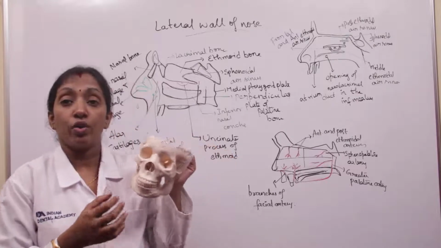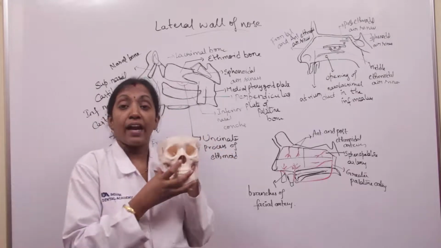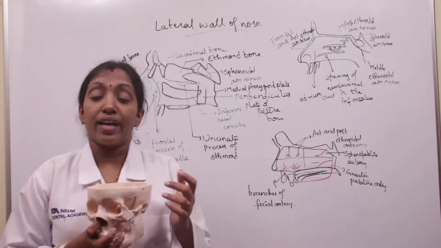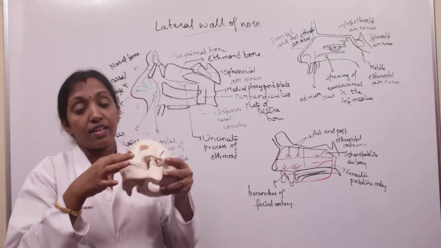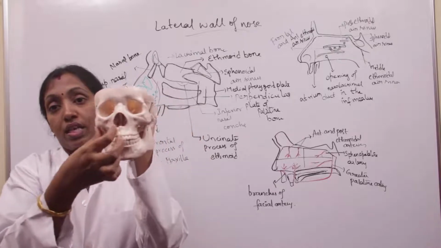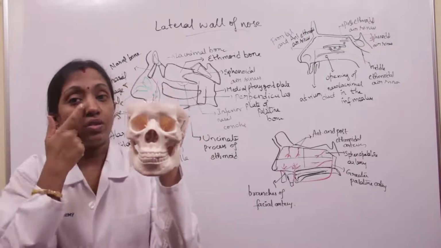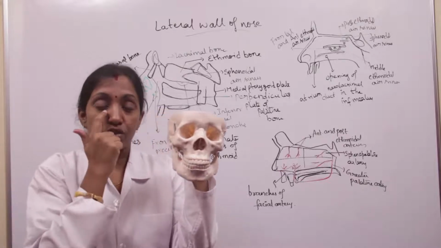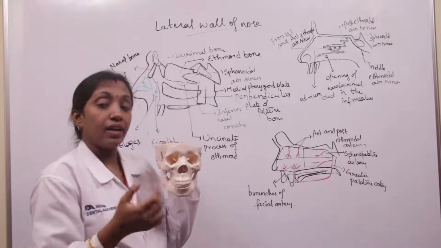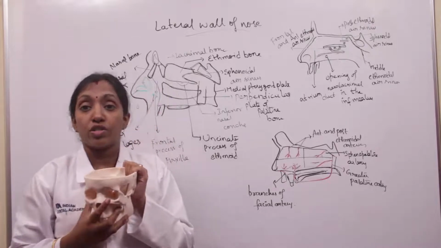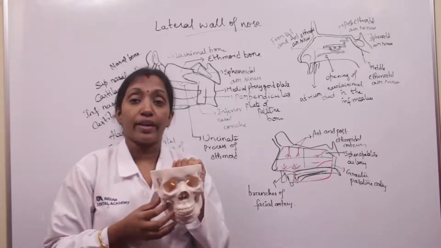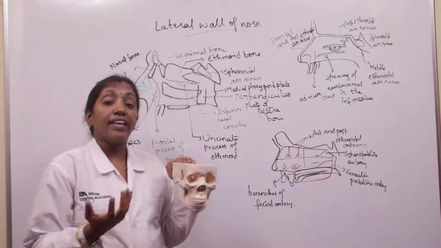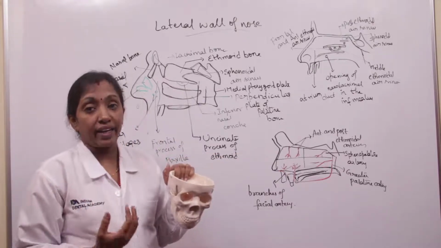So the lateral wall of the nose is irregular and consists of bony projections. We call them conchae. These conchae increase the surface area. This is the medial wall and this is the lateral wall of the nose. It is irregular because of the bony projections called conchae, and these conchae increase the surface area for air conditioning of the inspired air.